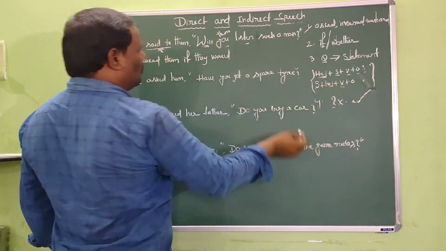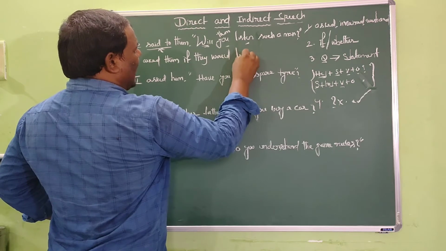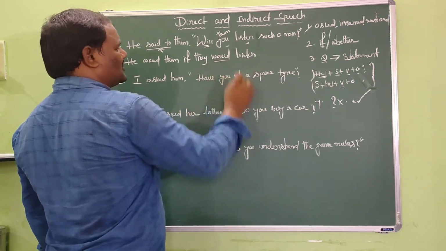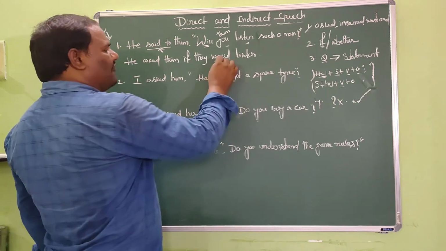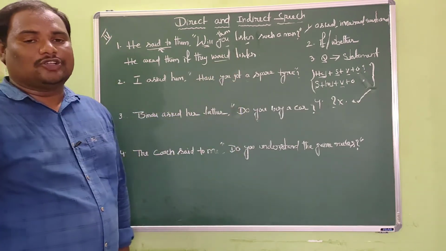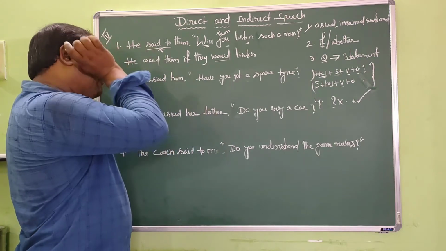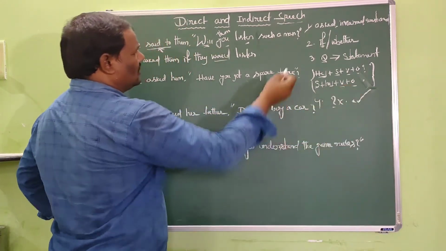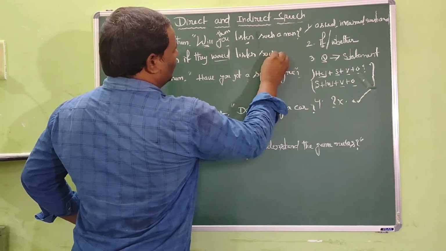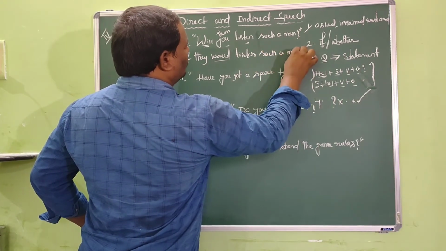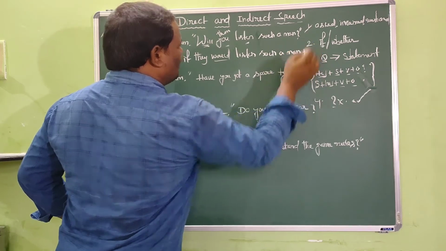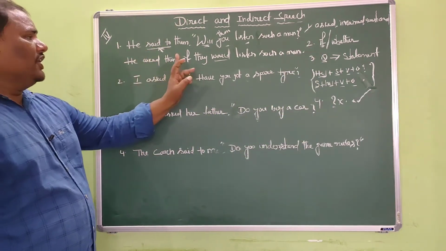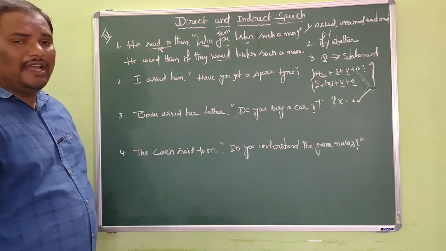Later I have to write the main verb. Here the main verb is listen. I can write listen as it is because of the modal auxiliary. So after every modal auxiliary, the verb which we write should always be in the V1 form. So I have written listen as it is in the answer. Later we have to write the object. Here the object is such a man. So this is the answer, not the question mark but full stop. This is the answer for the first question. He asked them if they would listen such a man.